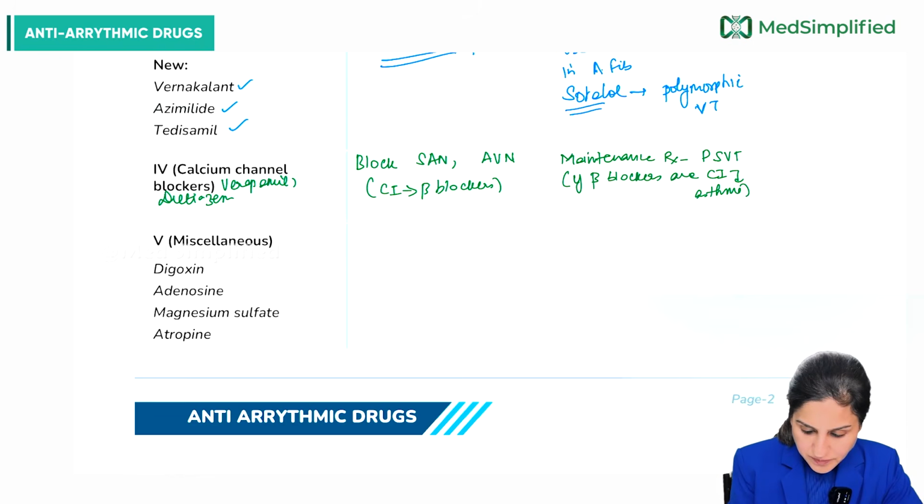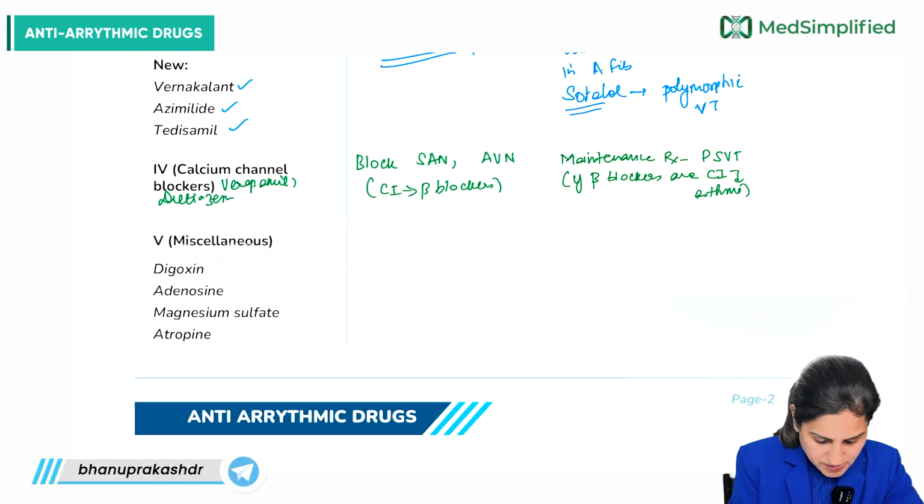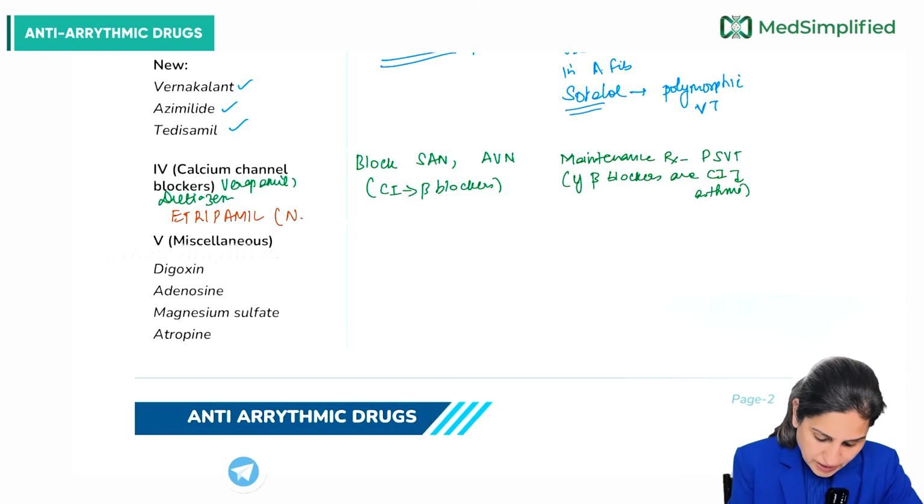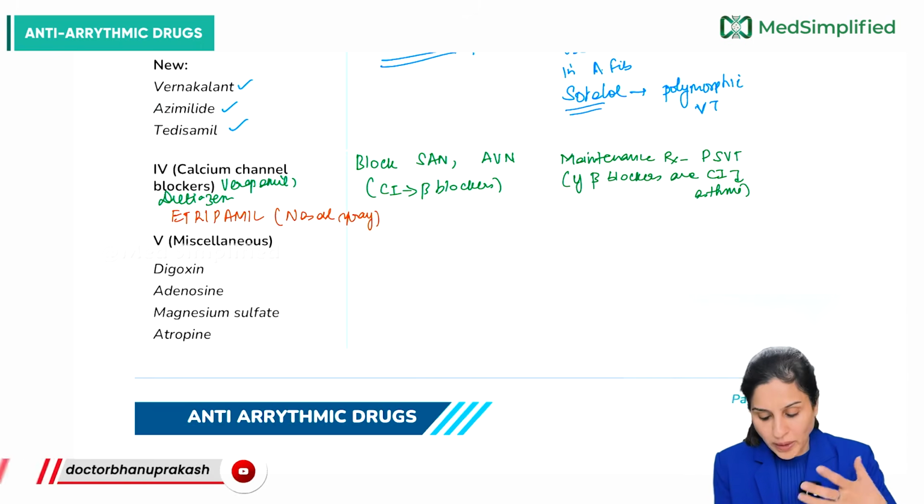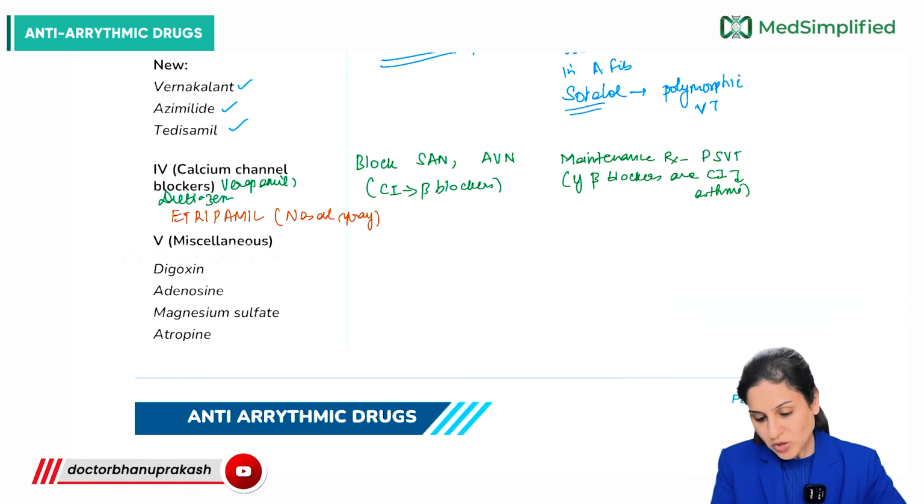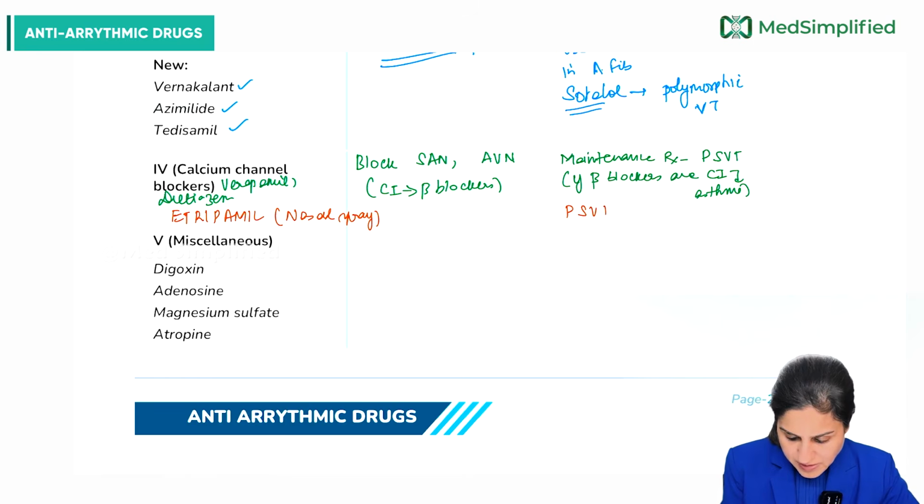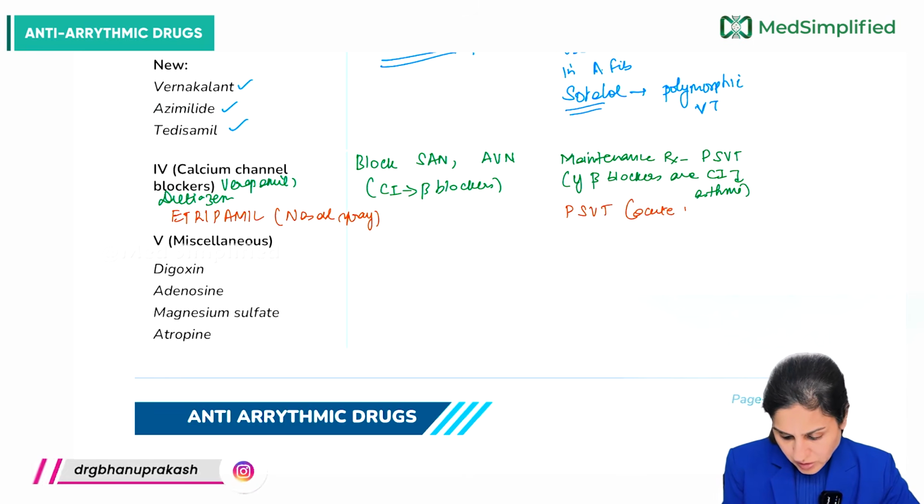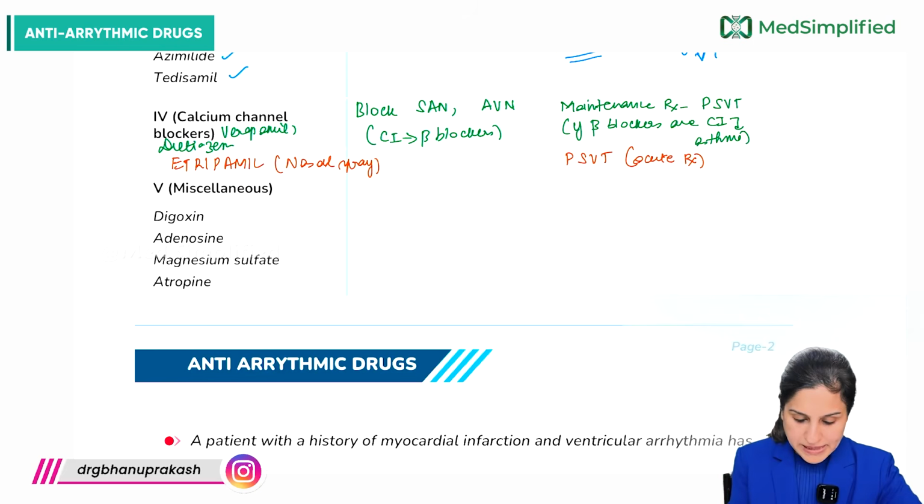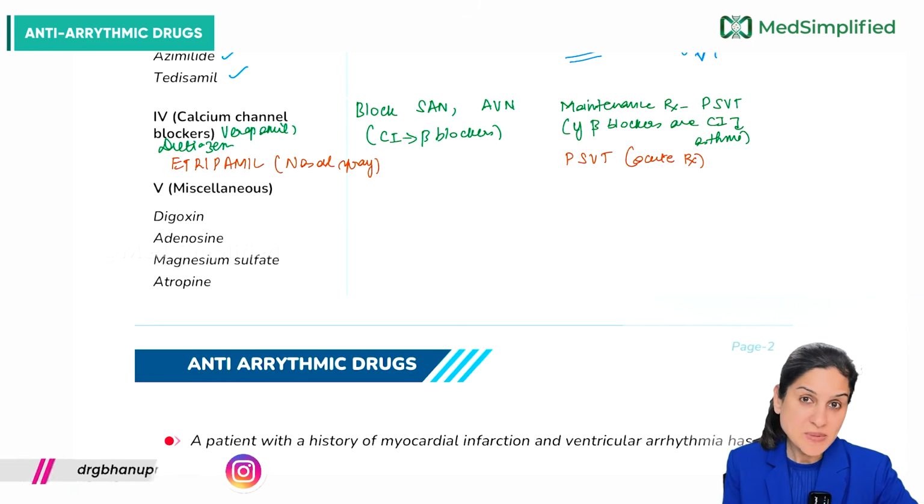Now, interestingly, there's a newer calcium channel blocker which is called etripamil. Important or interesting is that it is available as a nasal spray. So you can spray it when the patient develops paroxysmal supraventricular tachycardia. Otherwise, patient had to rush to the hospital and then you give IV adenosine. But here they can be given in PSVT acute treatment as well. In the miscellaneous group, we have digoxin, then we have adenosine, magnesium sulphate and atropine.